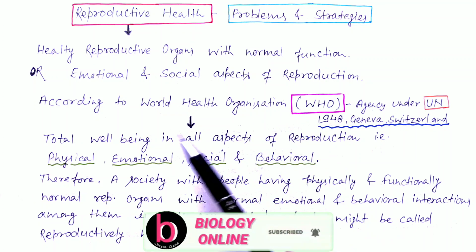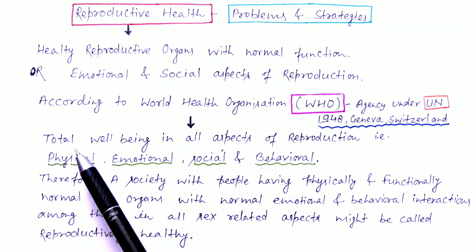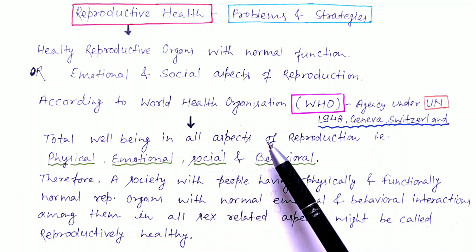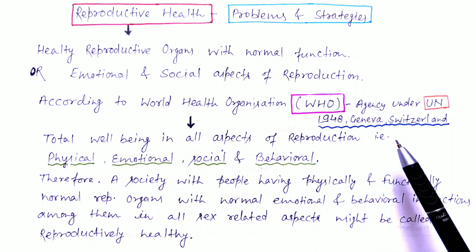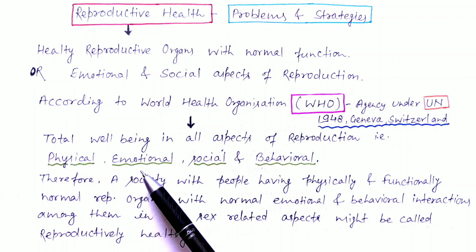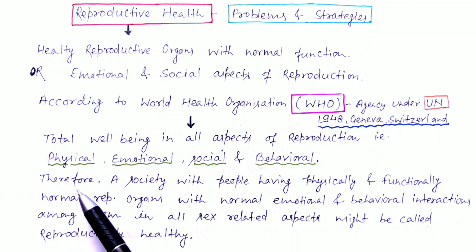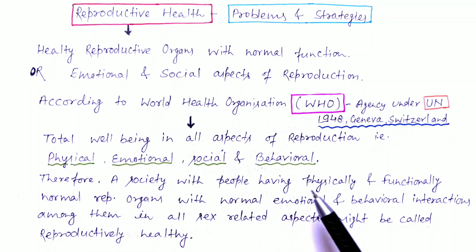According to WHO, we are dealing with total well-being in all aspects of reproduction, that is physical, emotional, social and behavioral. Therefore, a society with people having physically and functionally normal reproductive organs, with normal emotional and behavioral interactions among them in all sex related aspects, might be called reproductively healthy.